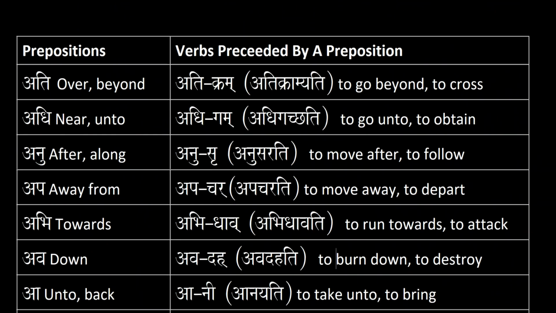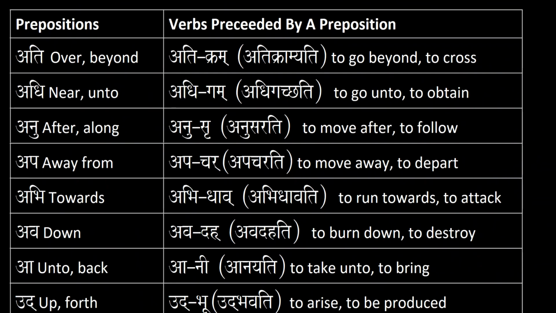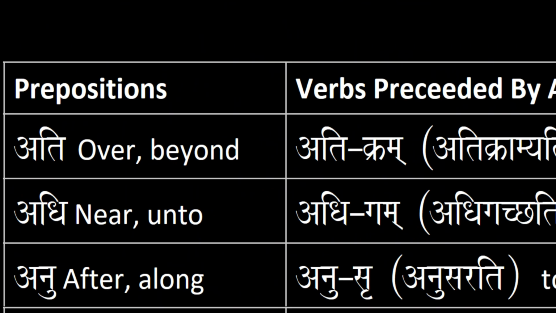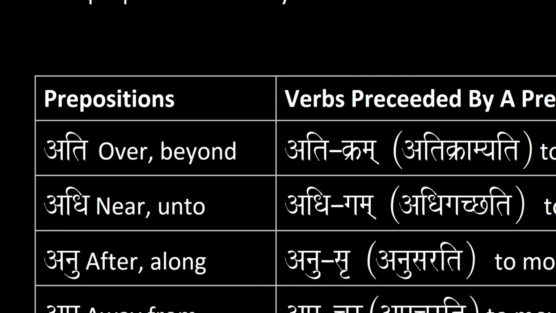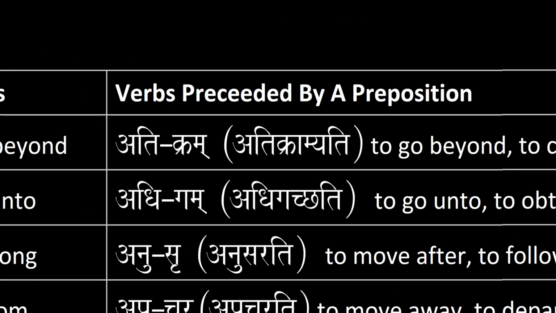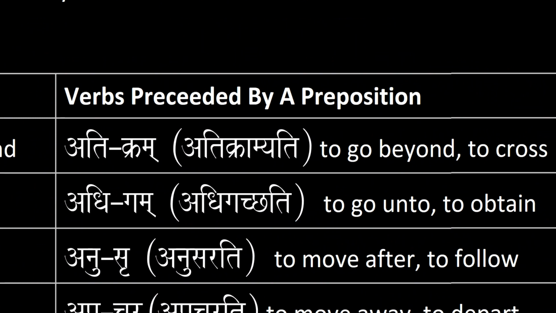So let's get started. The preposition ati means over and beyond. And the verbal root kram means to walk. But atikram means to go beyond or to cross. Now this is conjugated in the fourth conjugation. So kram became kramyati, but third person singular to go beyond is atikramyati.